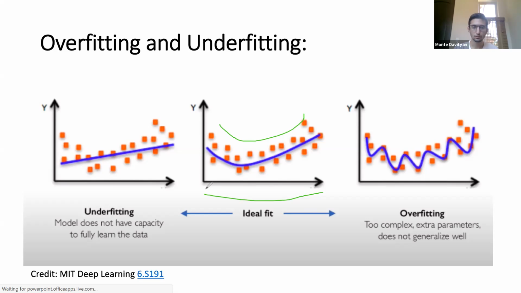But in this graph, our function is pretty well generalized. If we give it a data point it's never seen before, for example this one, it's going to predict pretty well that it should lie somewhere right here. And that will probably be a good prediction.